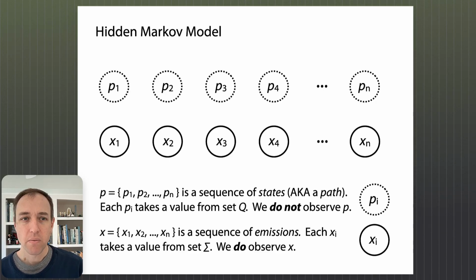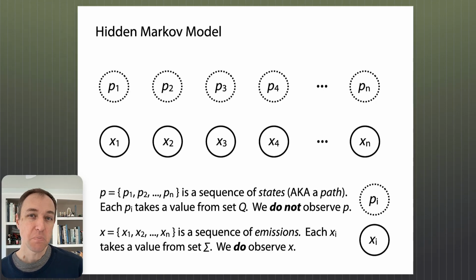If it's the weather, then maybe the state is sunny, partly cloudy, raining, etc. So these p's are states. A sequence of states we sometimes call a path, which is a complete description of how the system evolved over time steps or space steps.